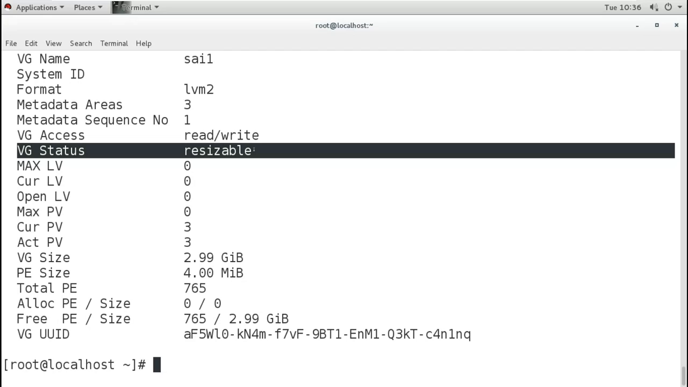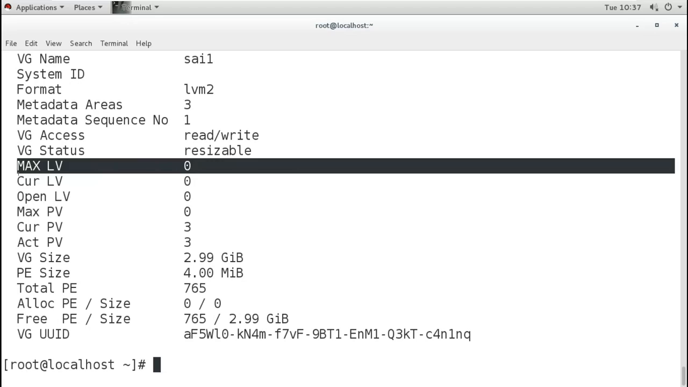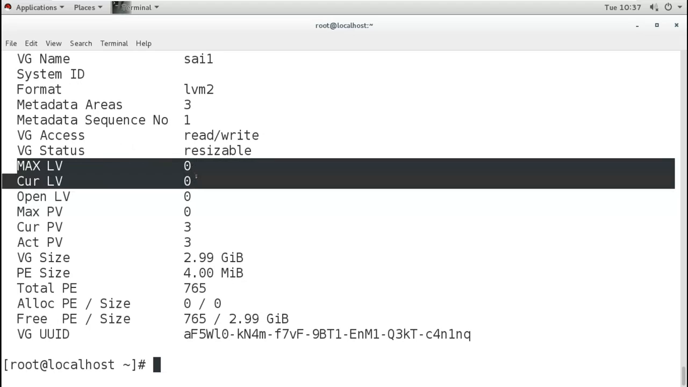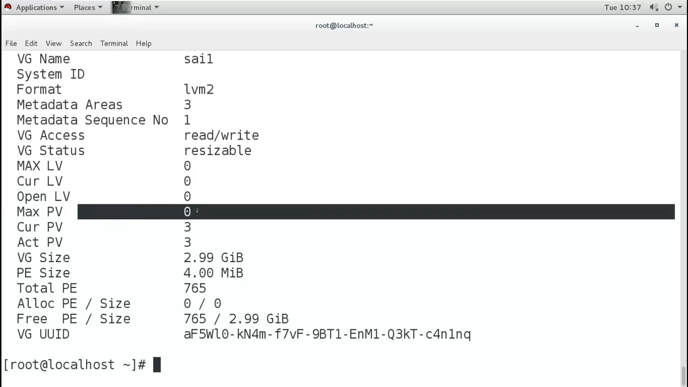Now I need more space. If I used all 3 GB and created different LVs using all of it, and now I need more space, then I can resize my VG. That means I can add more PVs in this VG. Maximum is not decided because I can add more. Current LVs is 0, because we have not created any logical volumes. Open LVs, it is not there. Maximum PVs is not decided because we can add more PVs in this VG.